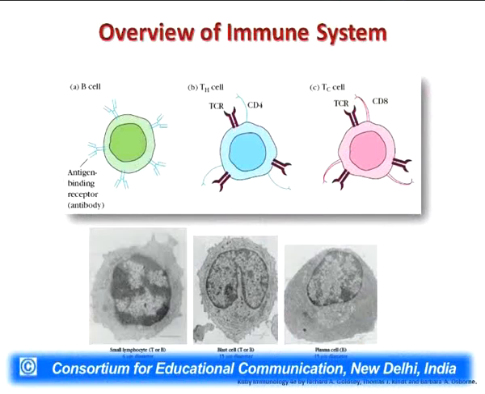So before going into the antibody, let's take up what exactly the immune system cells are. The immune system, we have already discussed, the immune system cells are broadly divided into two major categories. The first one is called the humoral system, and the second one is called the cell-mediated immune response system. The humoral system is basically comprised of the B cells which contain the antibodies bound to the membrane of these particular cells. So these are particularly antibody bound cells in which these antibodies act as a receptor.